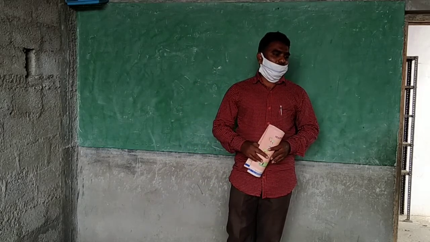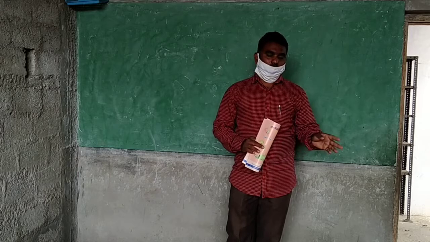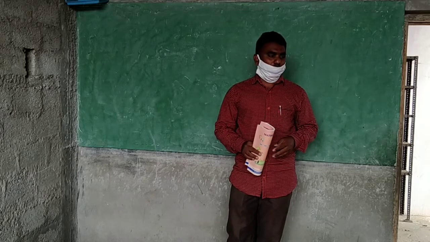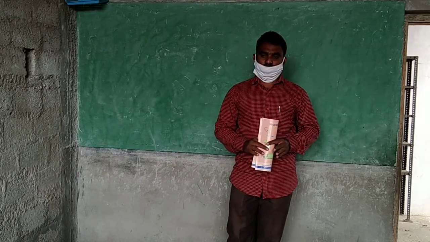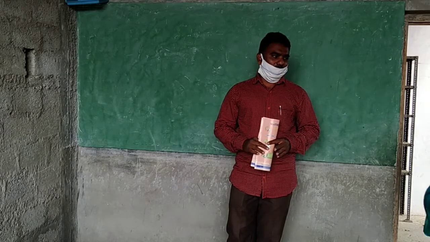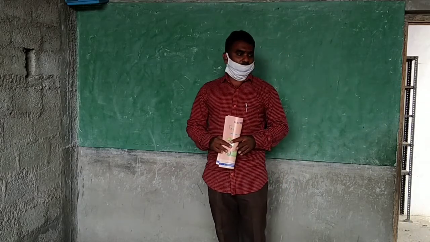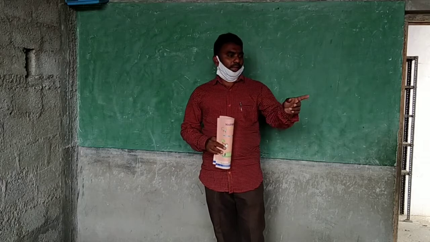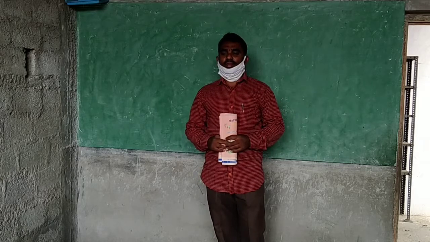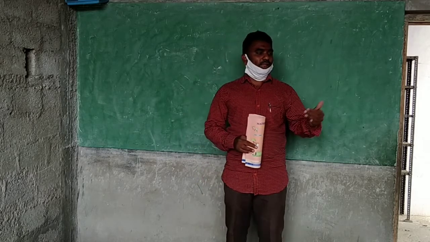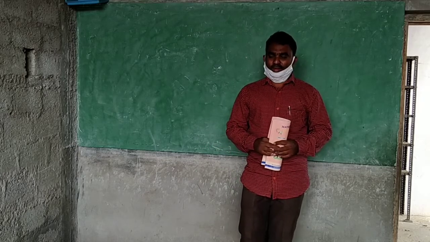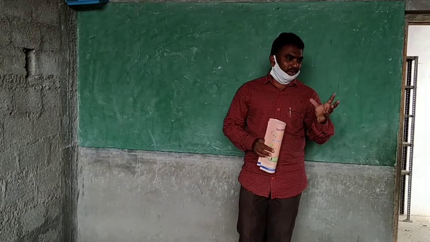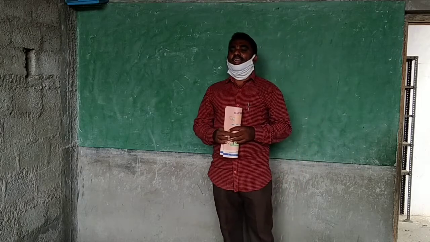Okay, so you see here, Arman and I both went to a hotel to eat idlis. He ate 5 idlis. I ate 3 more than him. How many idlis did I eat? 8. Why?